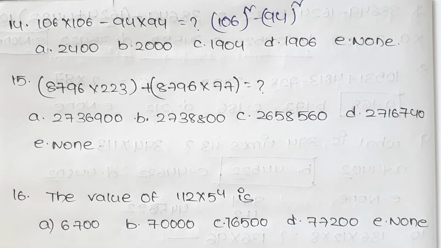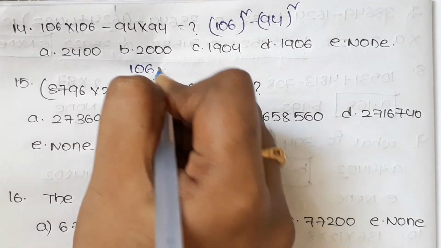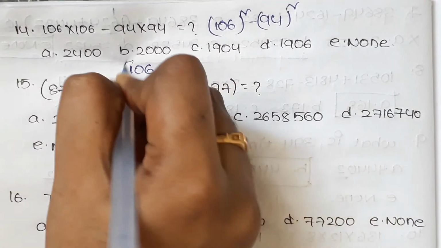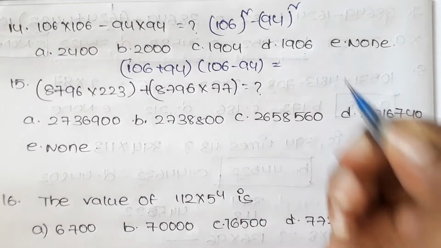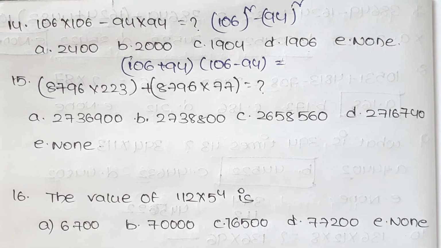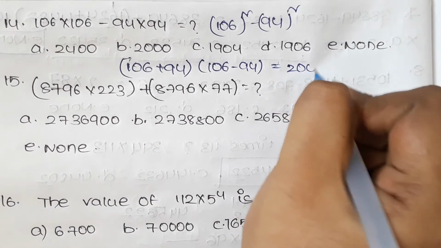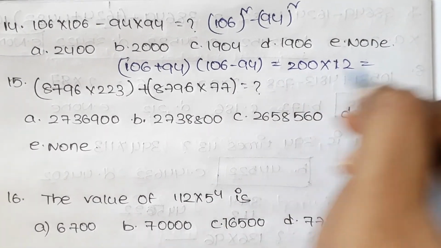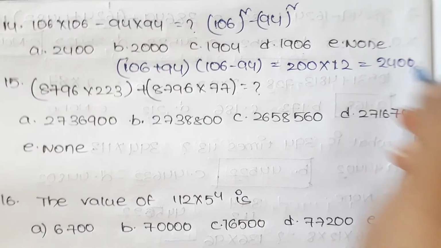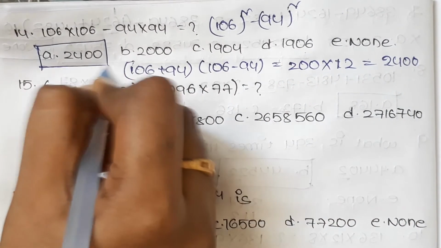We know that the formula of a square minus b square is a plus b into a minus b, that is 106 plus 94 into 106 minus 94. For this we will get 106 plus 94 is 200 and 106 minus 94 is 12. That is 12 into 200 is 2400. And now the answer is option A.